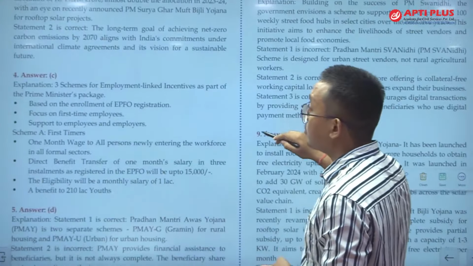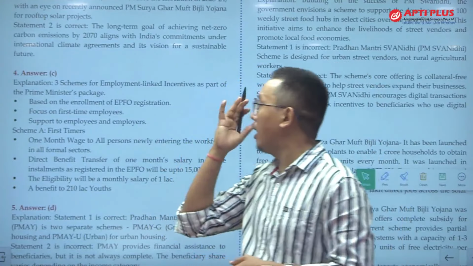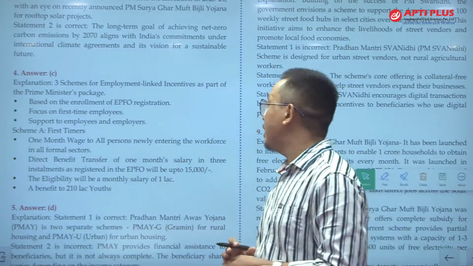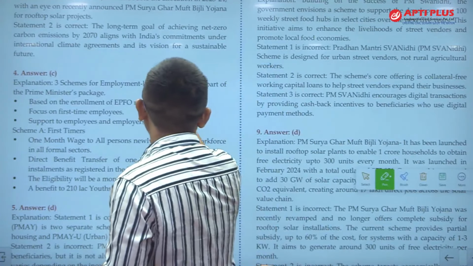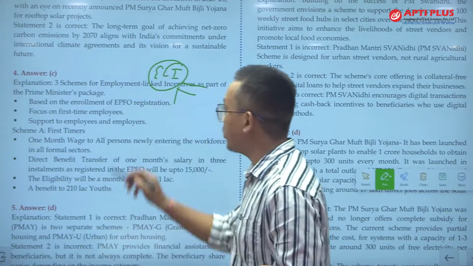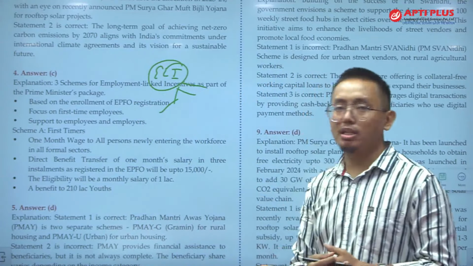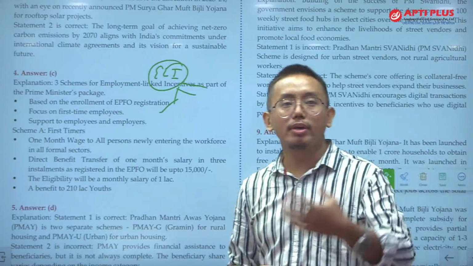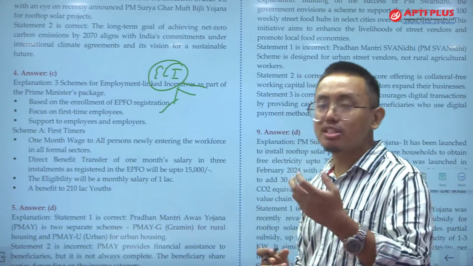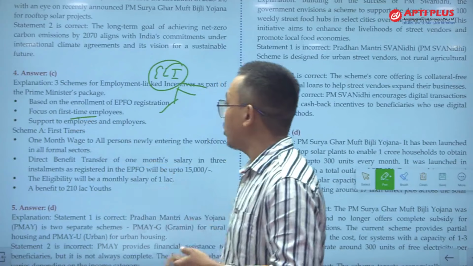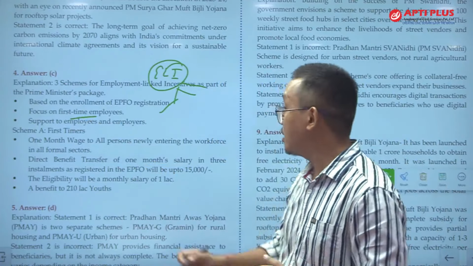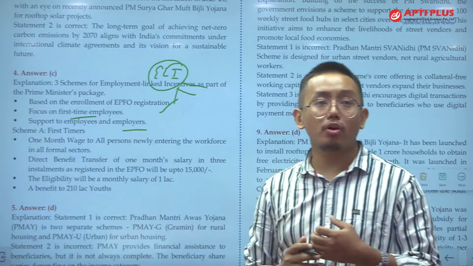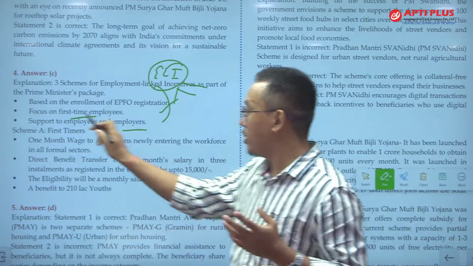ठीक है, so 3 schemes are there in the employment linked scheme. So ELI, ठीक है, ELI के अंदर कितने स्कीम हैं? 3 schemes. First one is based on the enrollment of EPFO registration. ठीक है, कितने परसेंट EPFO में रजिस्ट्रेशन हो रहा है. Then there is focus on first time employees. जो फर्स्ट टाइम एम्प्लॉय है उनको भी फोकस किया जाएगा यहाँ पर. And thirdly, support to employees and employers, both the employers and employees will be supported. So remember these 3 components.